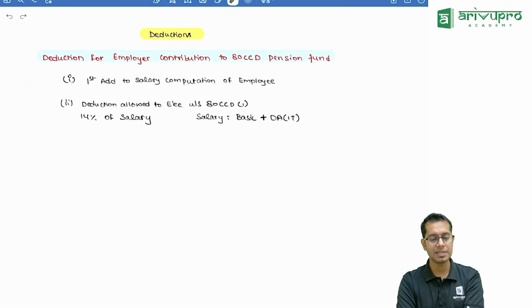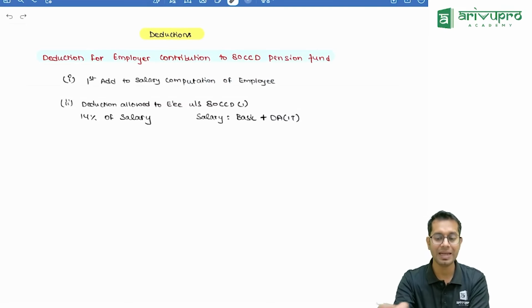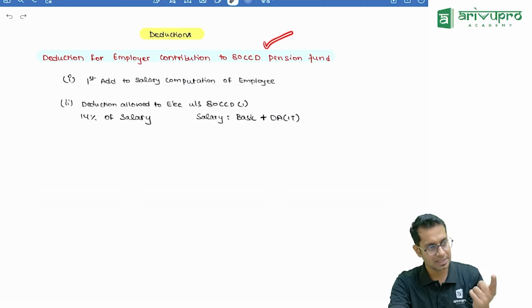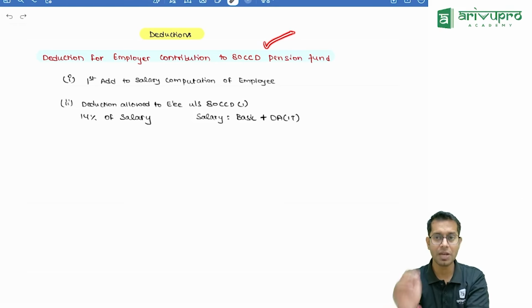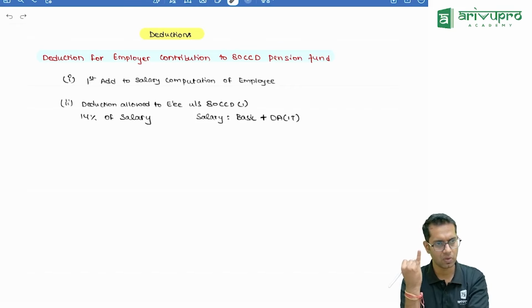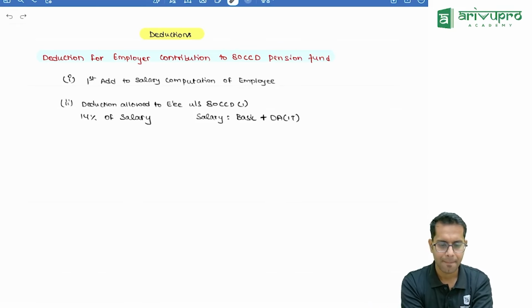Under the deduction chapter, is there any change, sir? Under the deduction chapter, 80CCD pension fund, whatever changes are there under the business chapter, the same changes are there over here also. In between, sir, you have left a chapter. Which chapter did I leave? Set off and carry forward. Only one change is there with respect to house property, which I have told you. And then clubbing of income, no change.